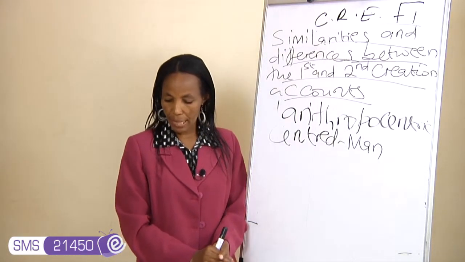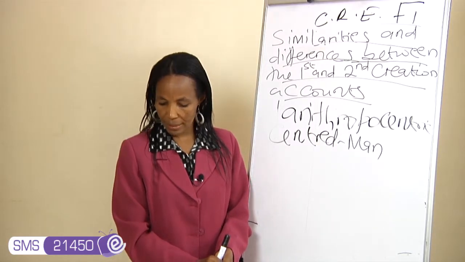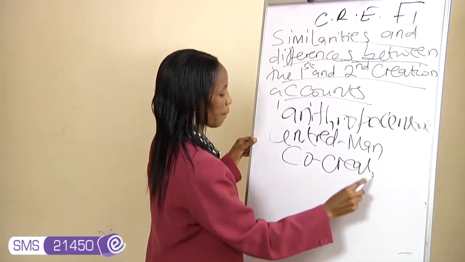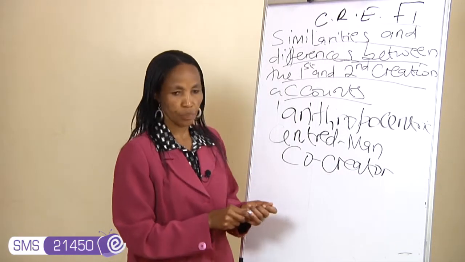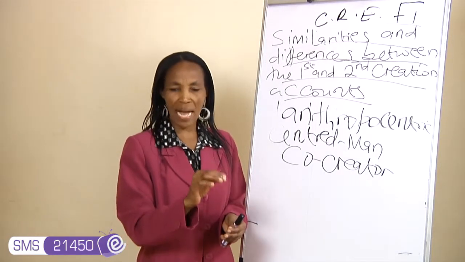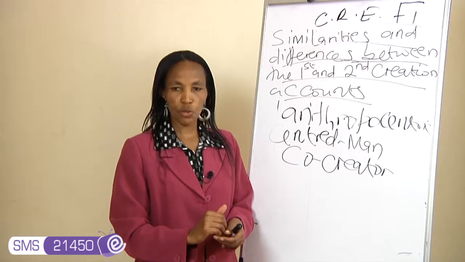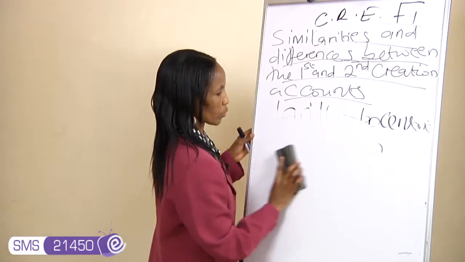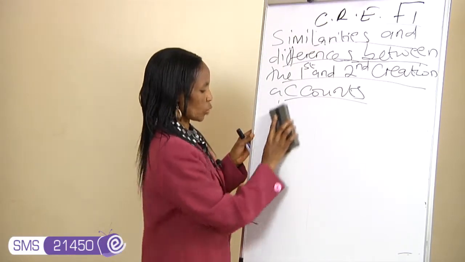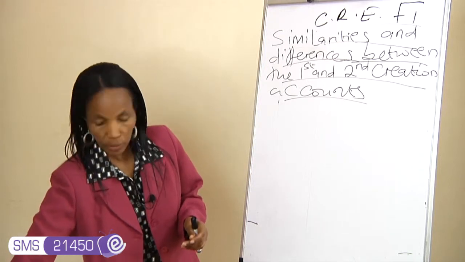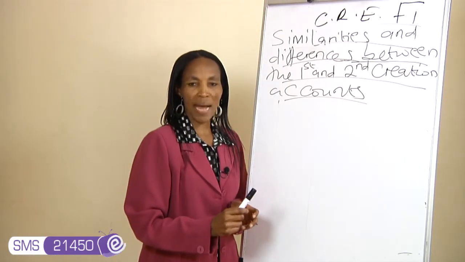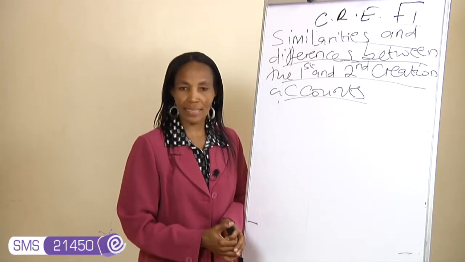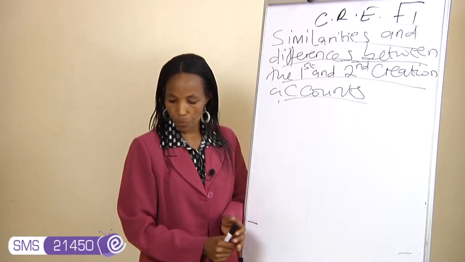He's supposed to have dominion and subdue the universe, control the universe on behalf of God. That is what we mean by man being a co-creator with God. When God created, he gave man the chance or the opportunity to name the animals. And that means man plays a central role in God's creation. That is what it means by being a co-creator. Whatever God created, he means that man should sustain it, make use of it, but at the same time, ensure that the creation has its survival.